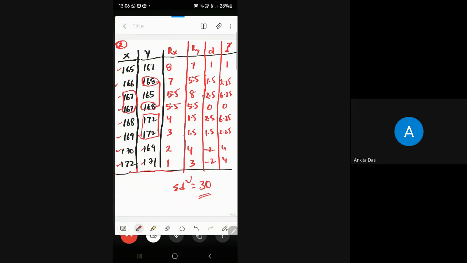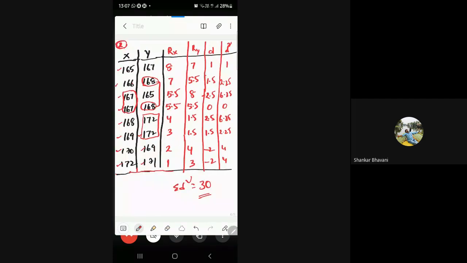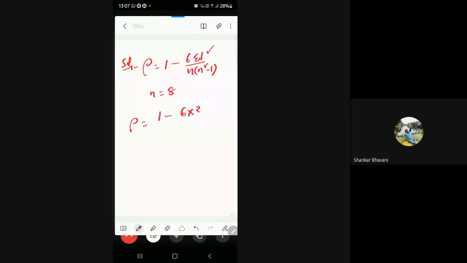Do you understand till now? Yes, sir. Now we have everything which is required for the formula. Therefore, rank correlation rho is equal to 1 minus 6 sigma d square by n into n square minus 1. That means rho is equal to 1 minus 6 into sigma d square, that is 30, divided by n, that is 8 into 8 square minus 1, which is 63. That implies 1 minus 180 divided by 8 into 8 square minus 1.